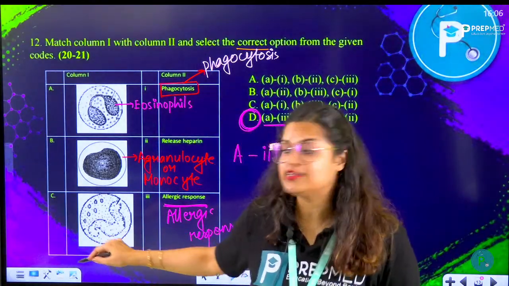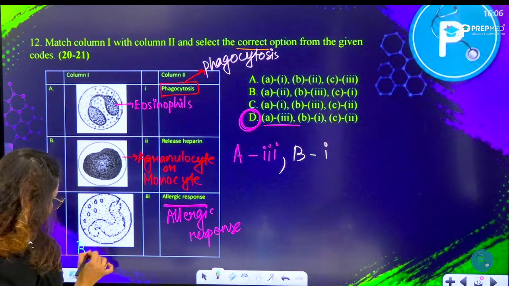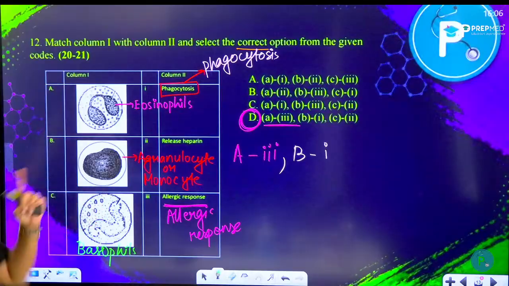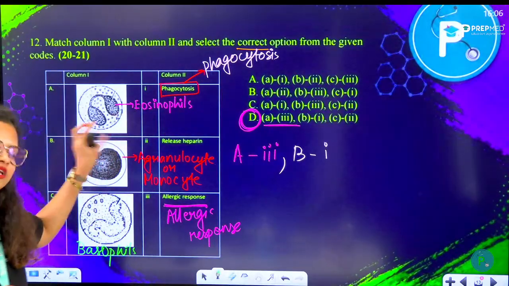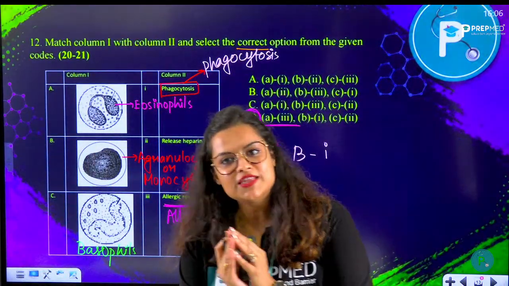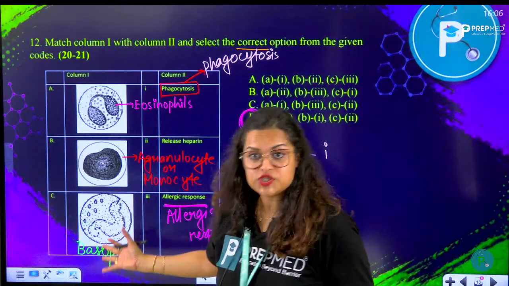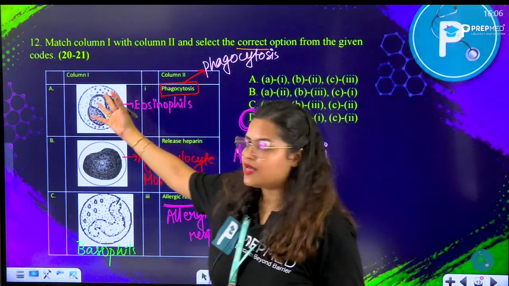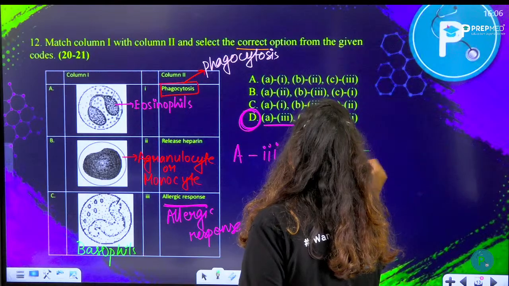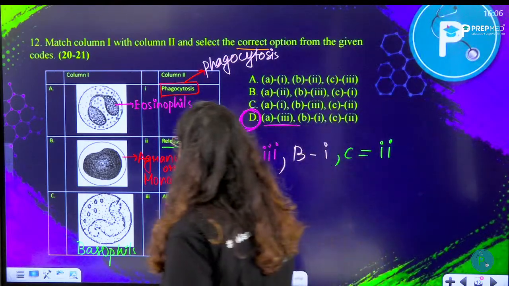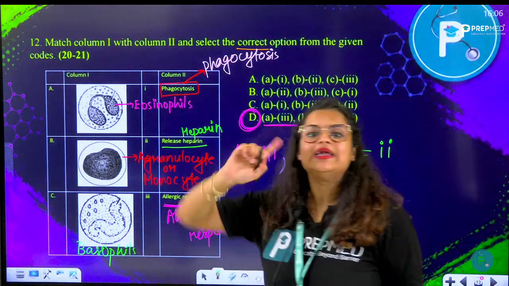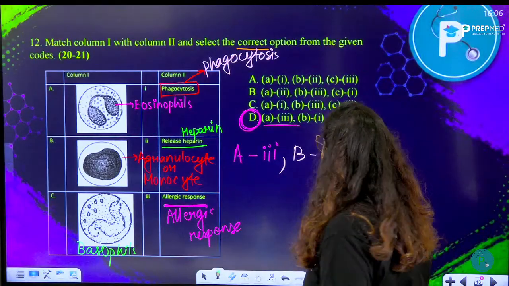The last one is the structure of basophil, and basophil is a granulocyte. Both eosinophil and basophil are granulocytes. You can see small granules present in the cytoplasm. These granules take up the stain, and because of the staining property, they are called basophil, which takes the basic stain, or acidophil or eosinophil because they take the acidic stain. So option C would be 2, because they help in releasing heparin. They secrete heparin, which is an anticoagulating agent. So A3, B1, C2.